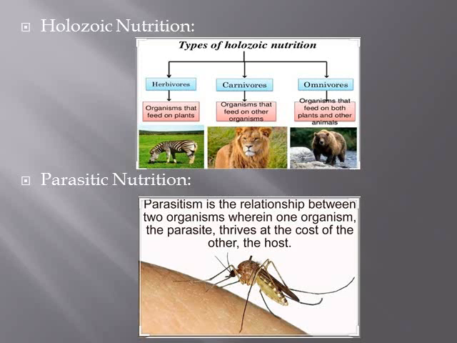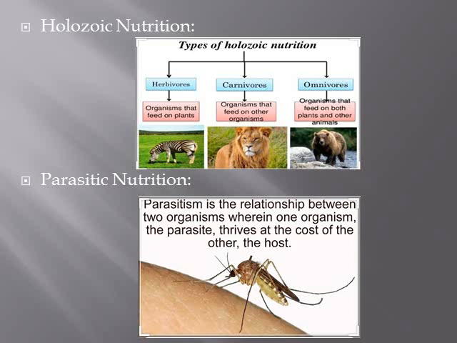The next one is parasitic nutrition. In this type of nutrition, animals get their nutrients from other animals or plants. Those animals and plants are called the host. This kind of relationship between the parasite and the host is seen in parasitic nutrition, where the parasite gets the benefit but the host is harmed, which is known as parasitism.